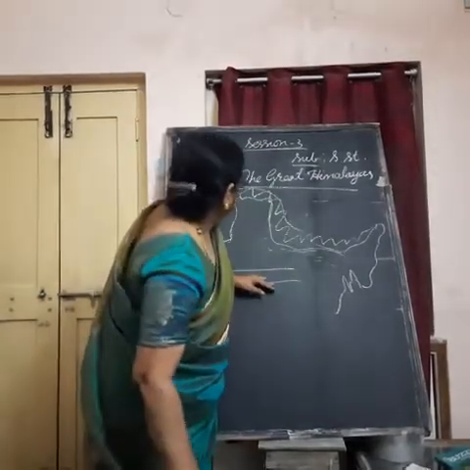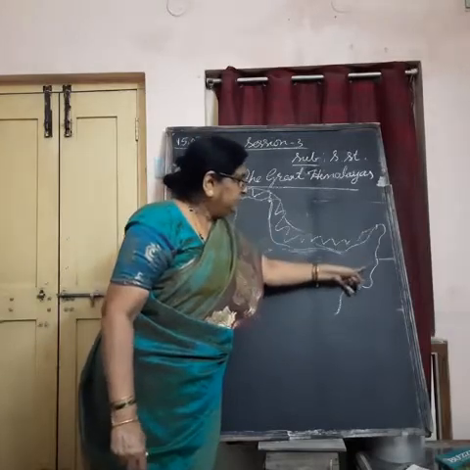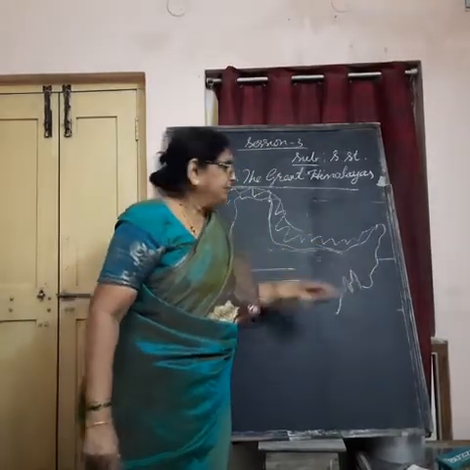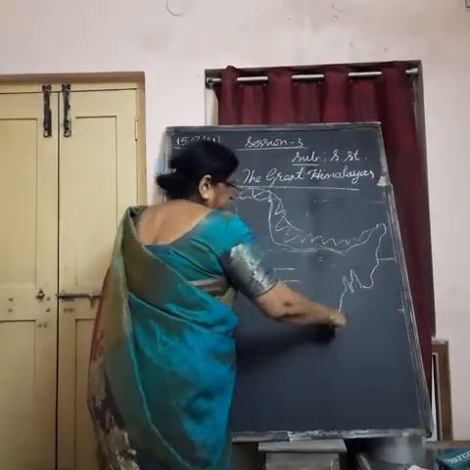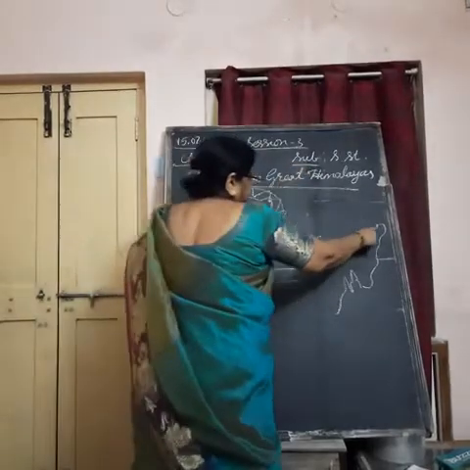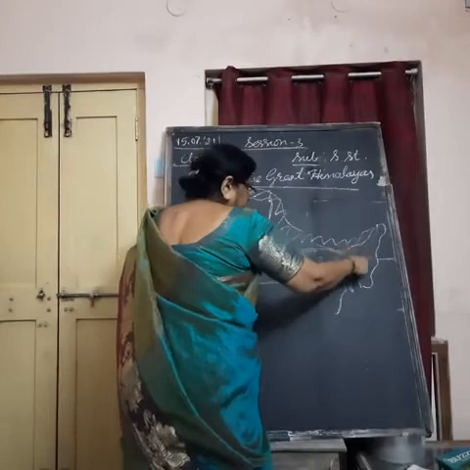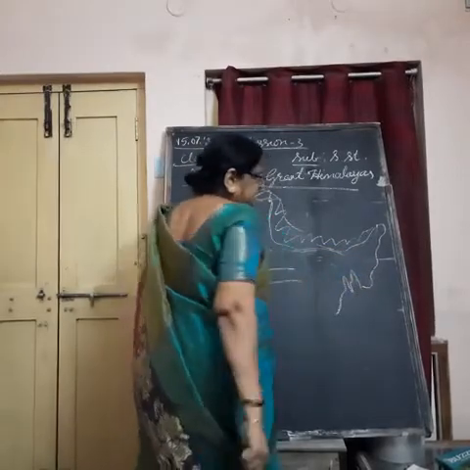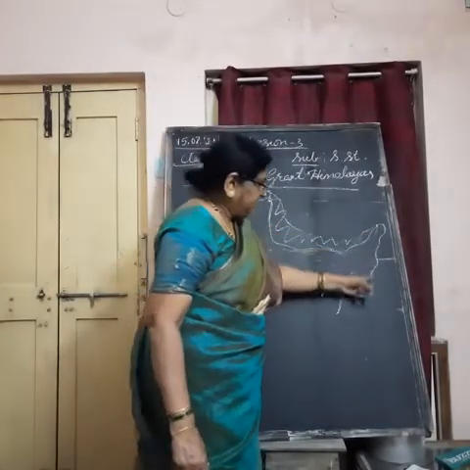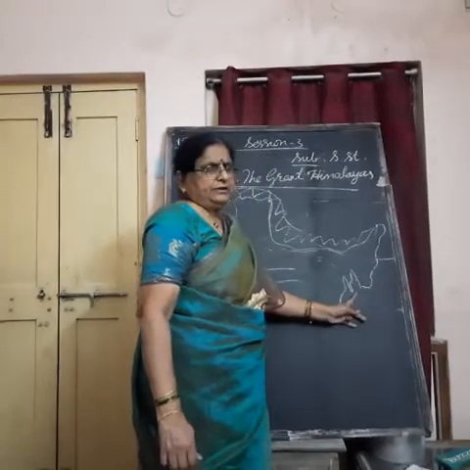Understand? And they don't only stop there, they come down and to the east. They move towards the south. In these mountains, Nagaland, Meghalaya, Assam, all these come under this hilly region. They come down to the south of this part of India.